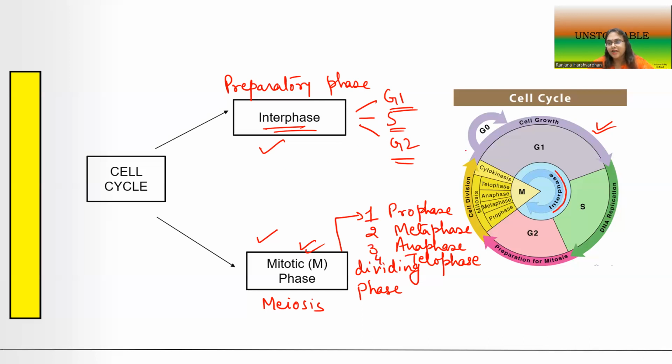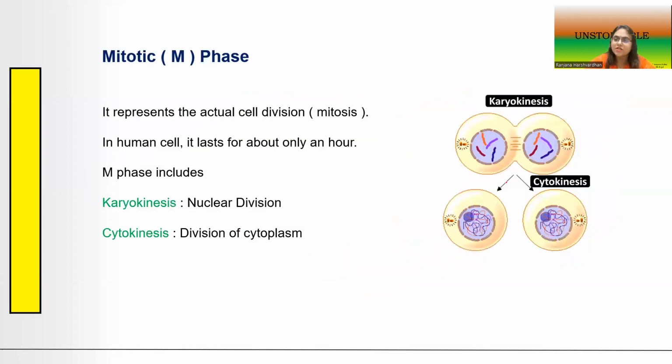Okay, so take a look at the circular diagram. This G1 is a part of the interphase. The cell then enters the S phase, and finally it moves on to G2, and then it is prepared for division, and it enters the M phase with the pro, meta, ana and telophase. And after it has undergone these phases, it undergoes cytokinesis. What is cytokinesis and karyokinesis?